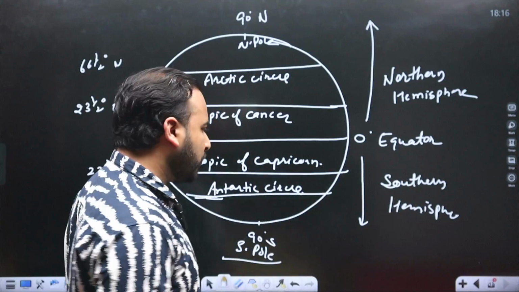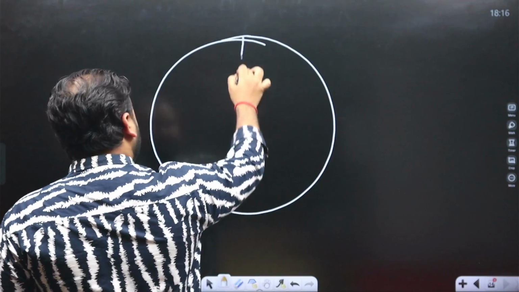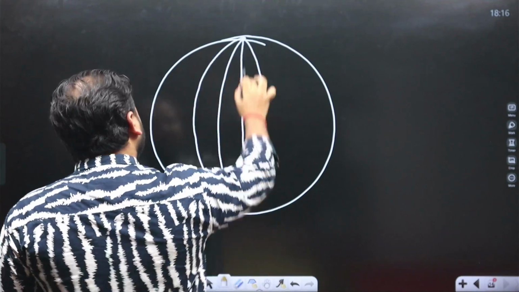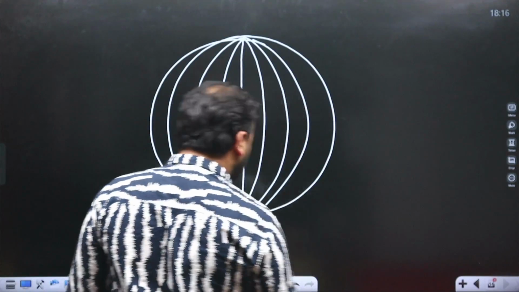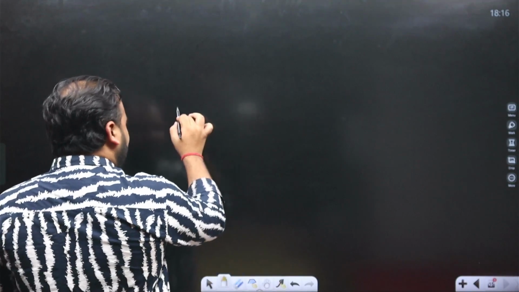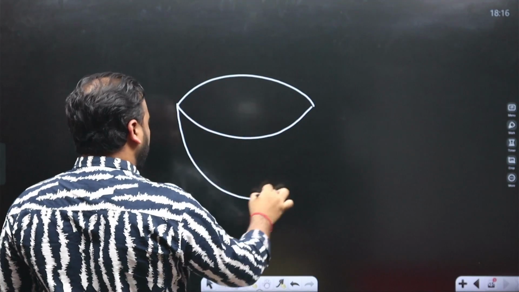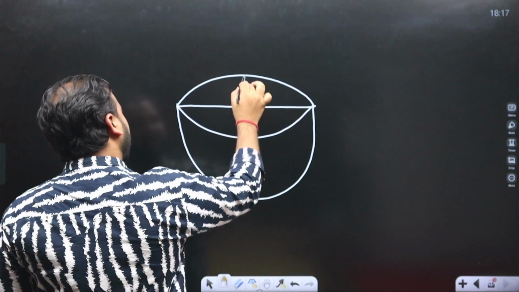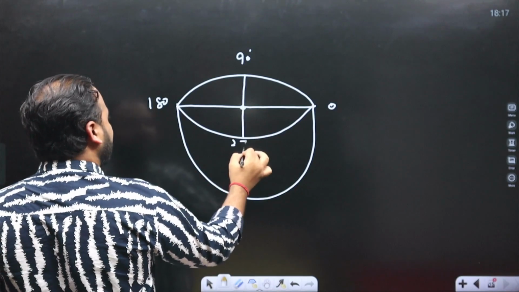So take a look at longitude also. Actually, longitudes are vertical lines. These are also angles. How? Listen up. If we take the Earth like this, a half portion of the Earth, this one is the center, again 90 degree, 0 degree, 180 degree, 270 degree.